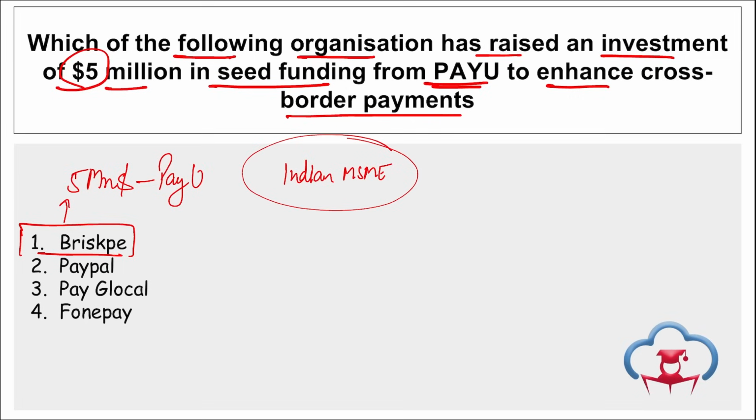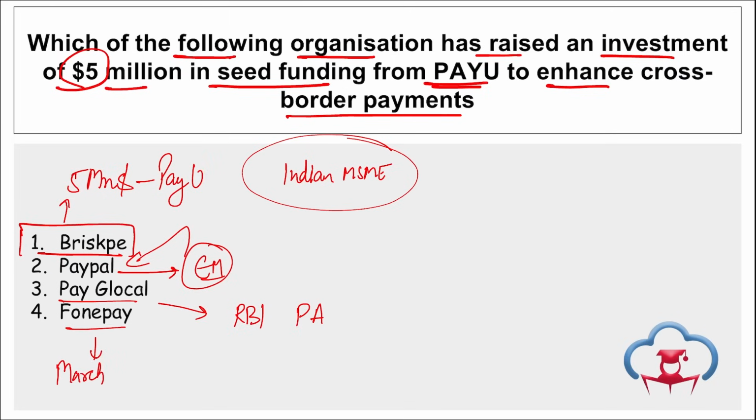Then if we talk about PayPal, remember, Elon Musk was once a member of PayPal. If we talk about PayGlobal, PayGlobal got RBI approval for a payment aggregator license. If we talk about PhonePe, in the month of March, NPCI partnered with Nepal's PhonePe, so that we can enhance UPI transactions between India and Nepal. And in November, PayGlobal got this RBI approval to act as a payment aggregator.